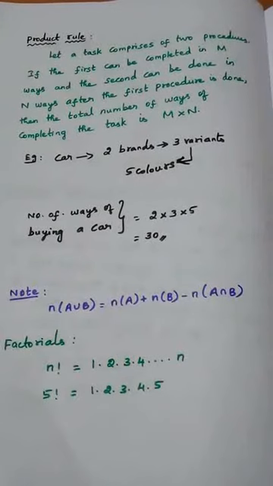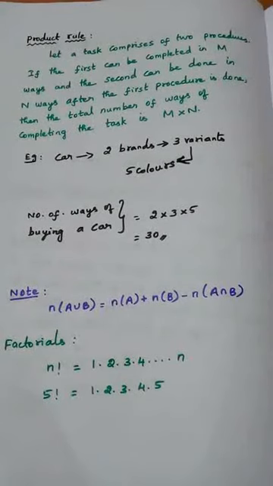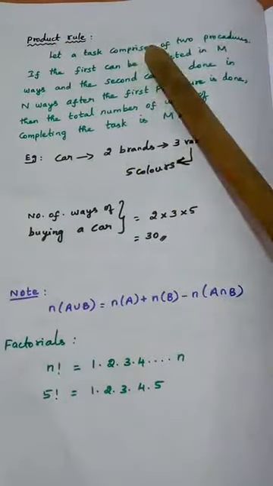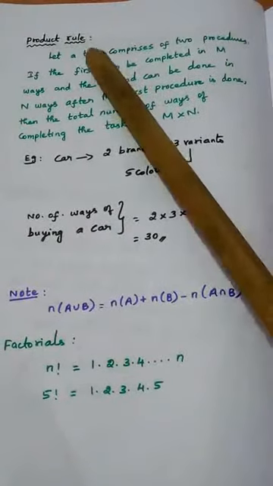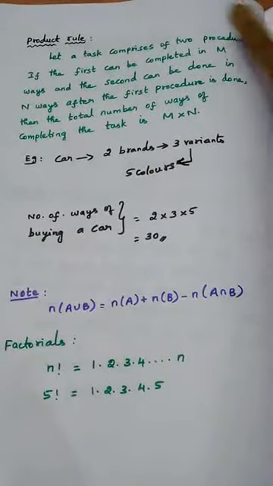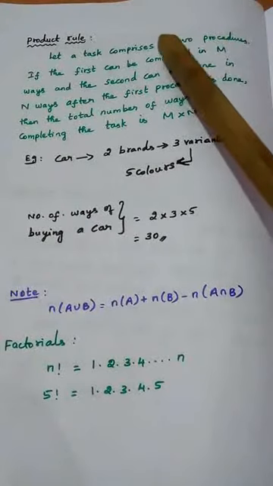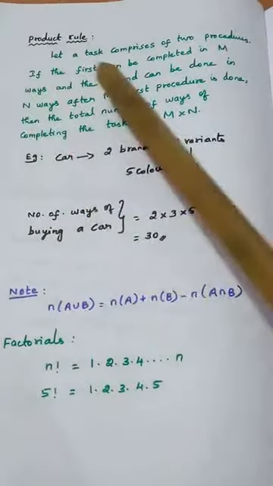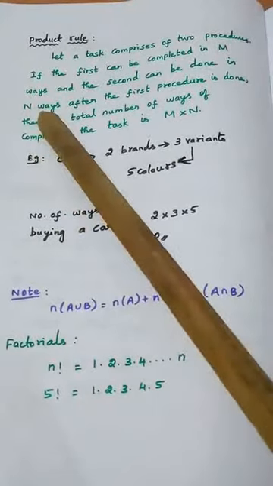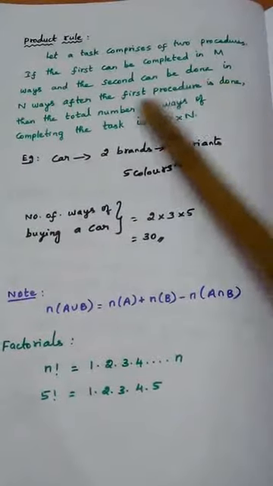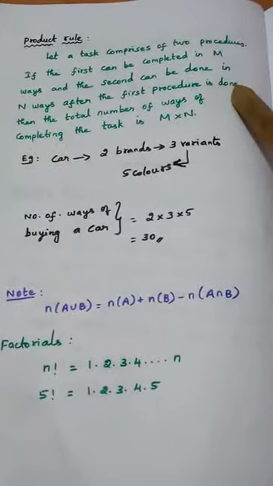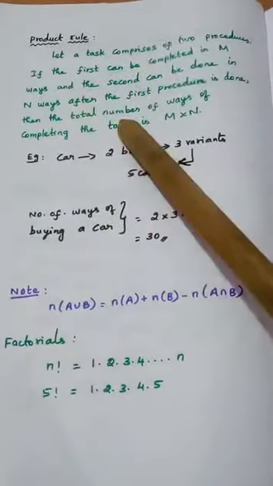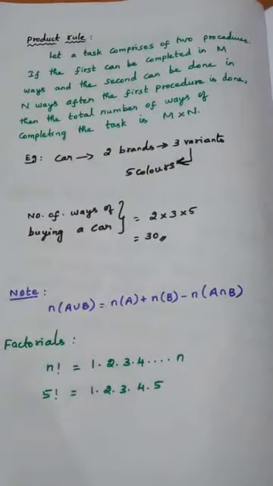Again, I think you will be a little bit confused. So we will read the definition once again. Let a task comprise two procedures, which means a work is having two procedures, two ways, two parts. If the first can be completed in M ways, second can be completed in N ways, after the first procedure is done, you should understand this. After the first procedure is done, the second option is having N ways, then the total number of ways of completing the task is M into N.